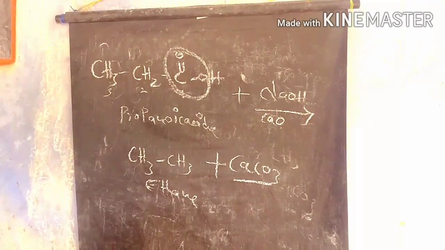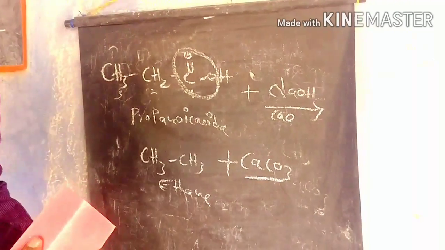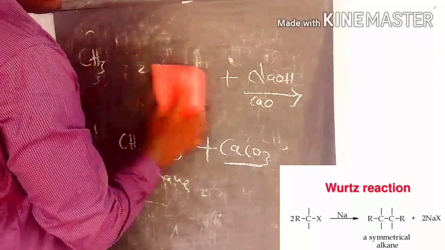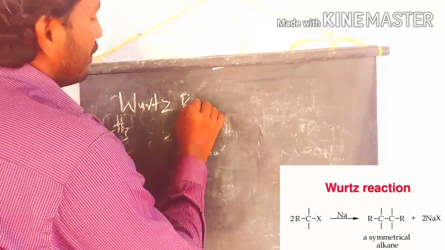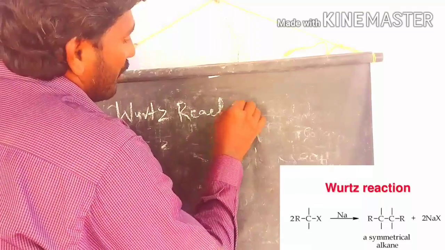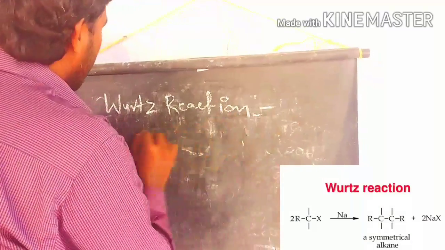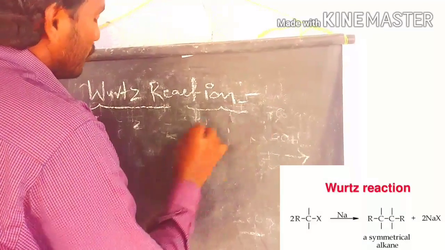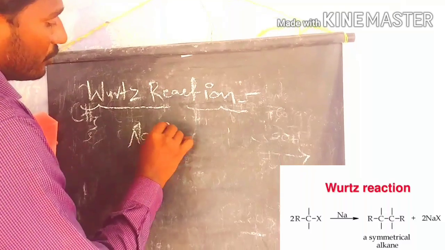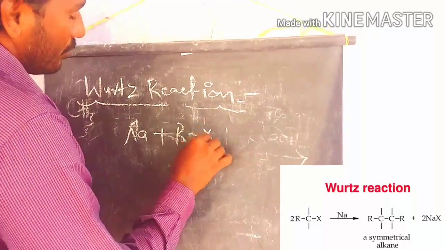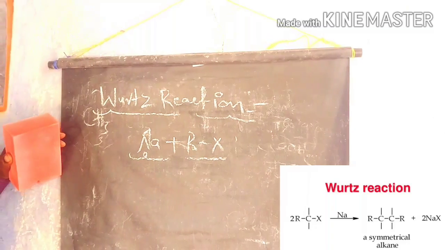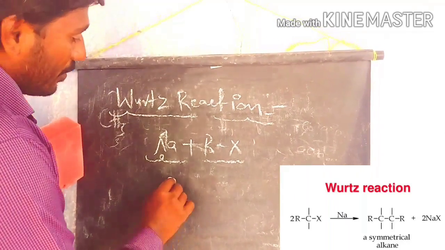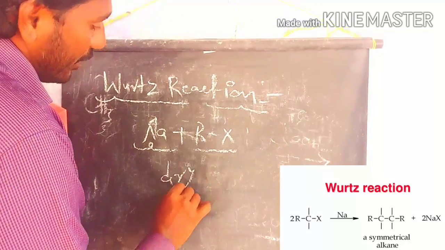This is also a well-known, famous named reaction, the Wurtz reaction. So let's discuss the Wurtz reaction. The reaction starts with sodium metal reacting with alkyl halides. Sodium metal is very exothermic, so that's why we use the solvent dry ether.